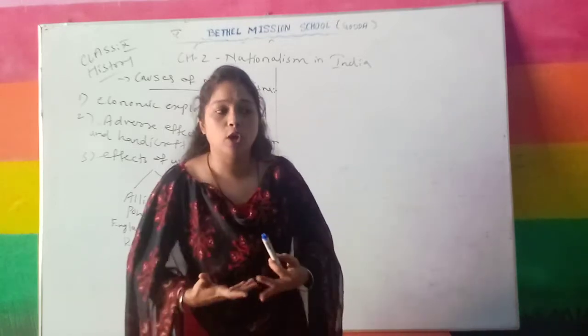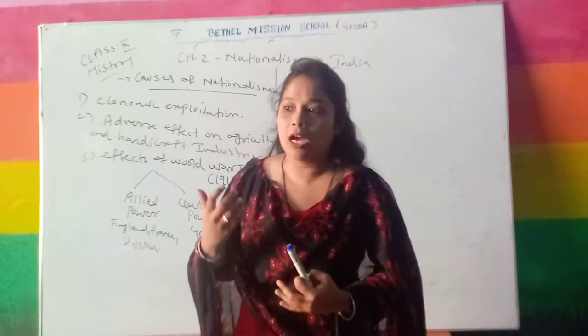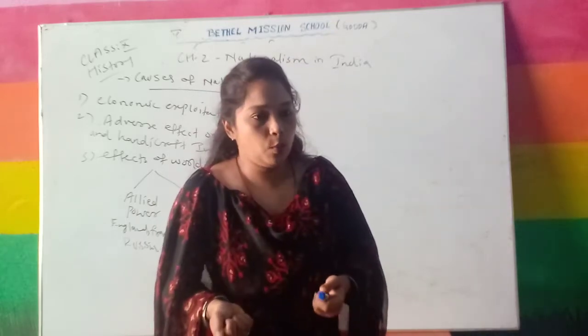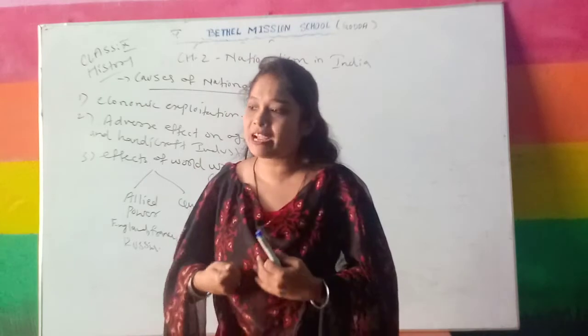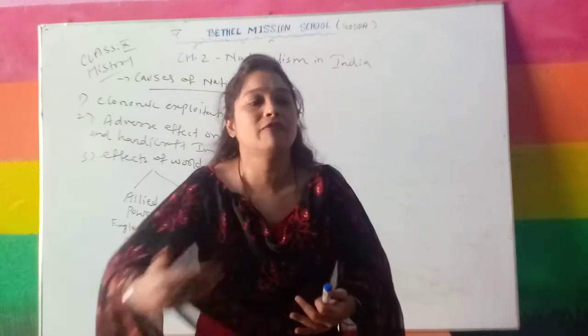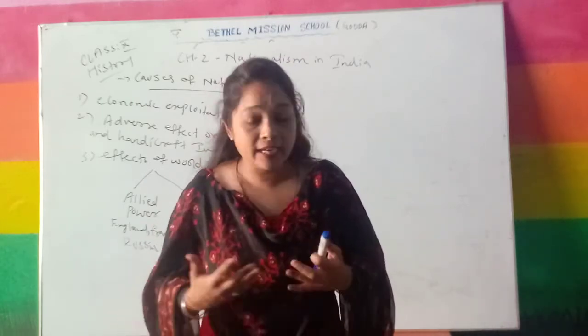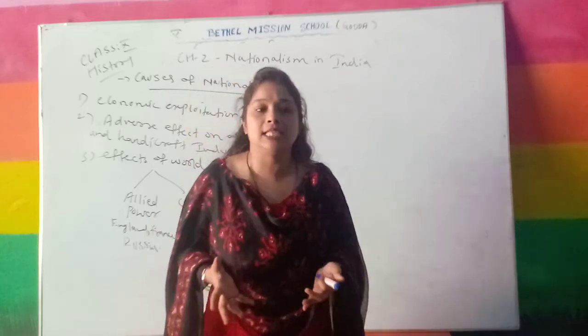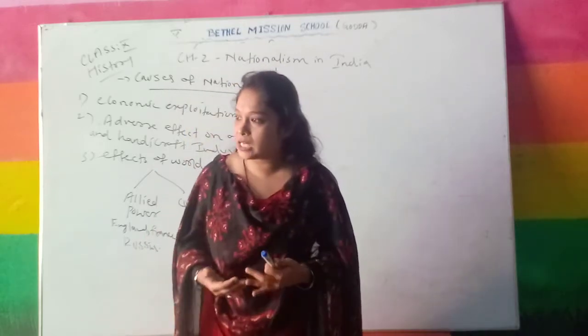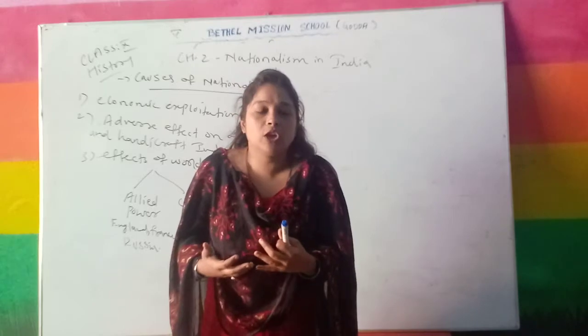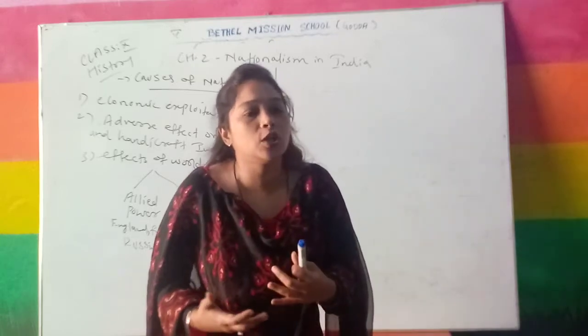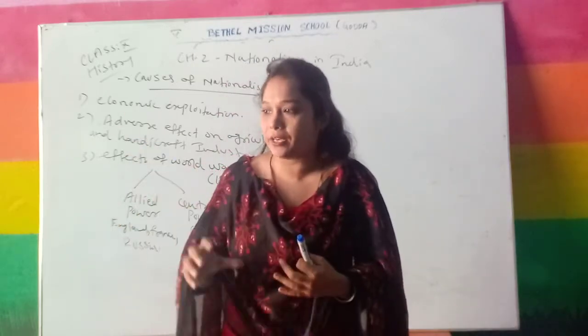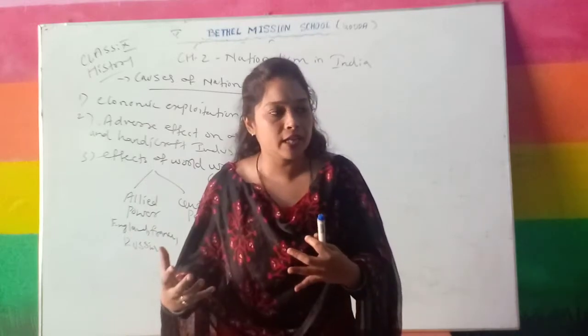Understand? So now when we talk about imperialism, see, at that time, to gain political power or to become politically strong, different countries tried to capture territories of other countries. Understand? That is called imperialism or colonization. Now when they are capturing other countries, they have a fight or a conflict or war with each other to capture that particular territory, which two, or maybe three, countries need to capture.